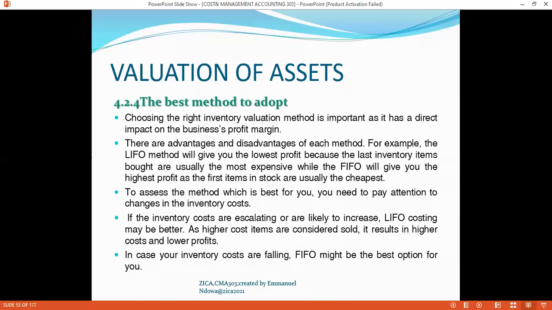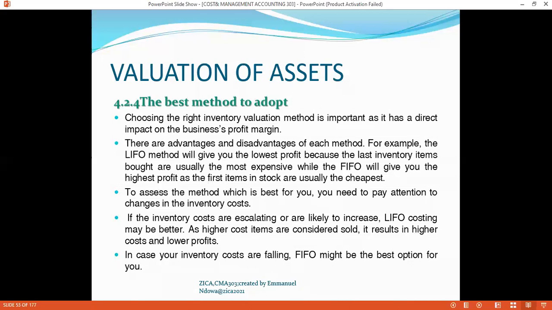To assess which method is best for you, you need to pay attention to the changes in inventory costs. If the inventory costs are escalating or are likely to increase, LIFO costing may be better as higher cost items are considered sold. It results in higher costs and lower profits.